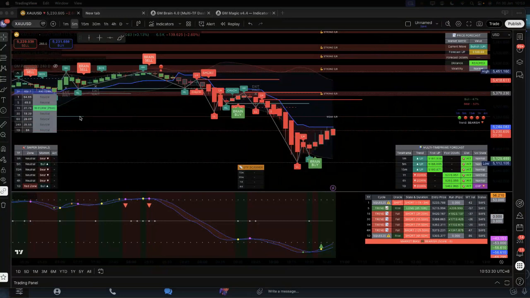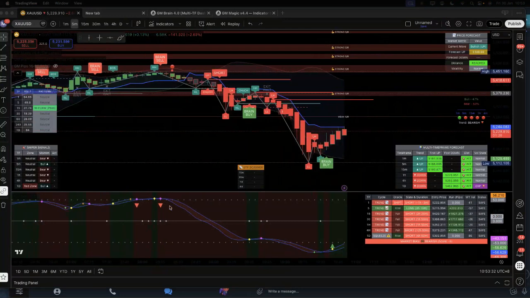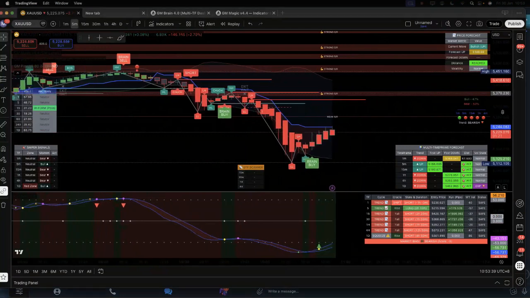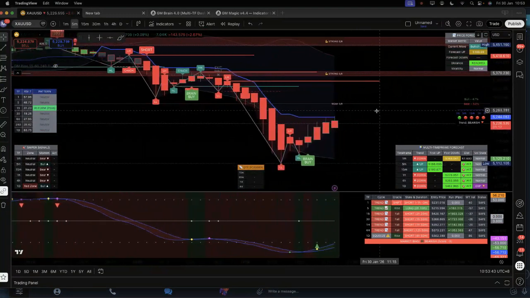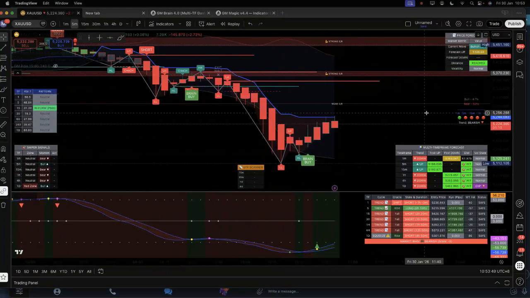The bottom is called the GM Brain. The top is called GM Magic. With these two, when you see your chart, it's easier for you to know where it is heading to, because everything has already been calculated for you. On top of that, all the data that you need is there.